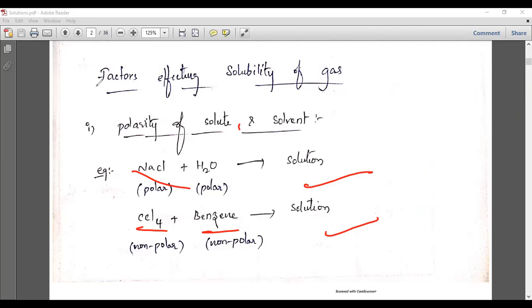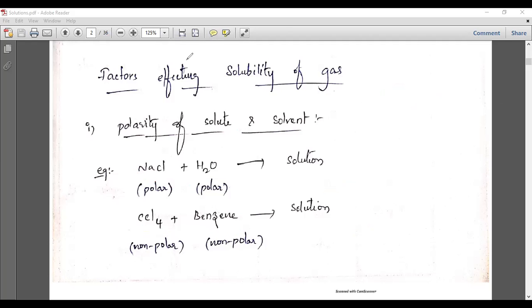So the polarity must be the same. To dissolve a gas in a liquid, the gas must be dissolved in water or in a liquid, so the polarity must be the same. Both the solute and solvent must have the same polarity. Both may be polar, or both may be non-polar, but you cannot take one polar and one non-polar, because definitely you will get a heterogeneous two-layered mixture.